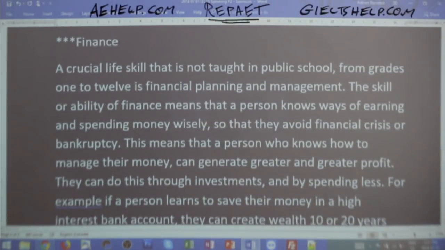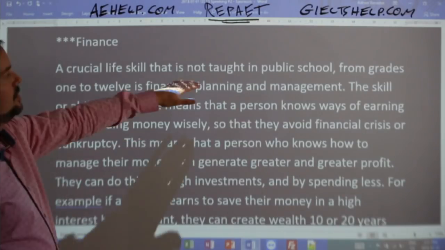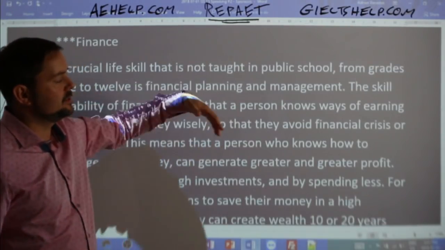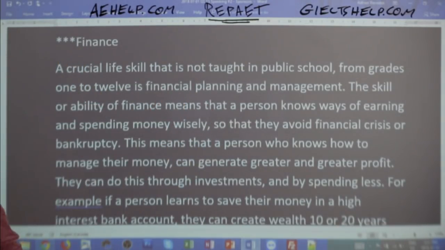So then once we've identified finance, what are we doing? We're answering the questions in detail. We're giving some examples. We're looking at the card when we need to for the questions. We're looking at our notes, and we're going step by step. Girls, guys, repeat after me. This is a good high-level answer for these questions.